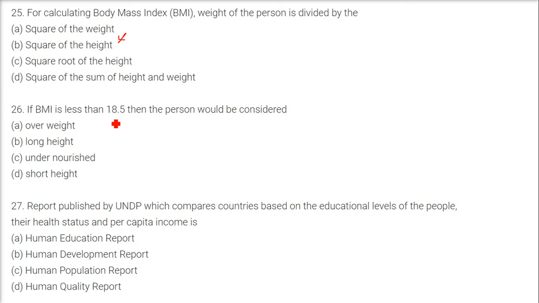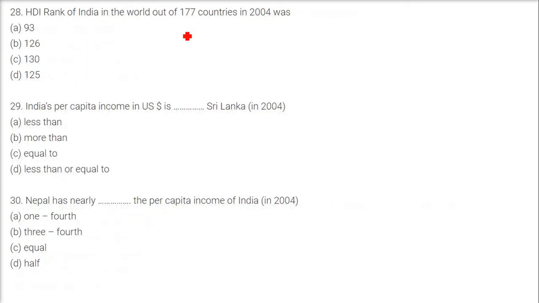If the BMI is less than 18.5, then the person would be considered undernourished. The report published by the UNDP which compares countries based on the educational level of the people, their health status and per capita income is the Human Development Report. HDI rank of India in the world out of 177 countries in 2004 was 126.